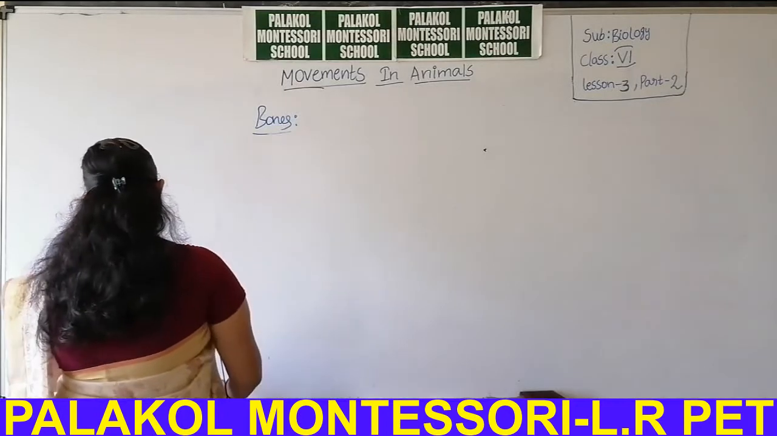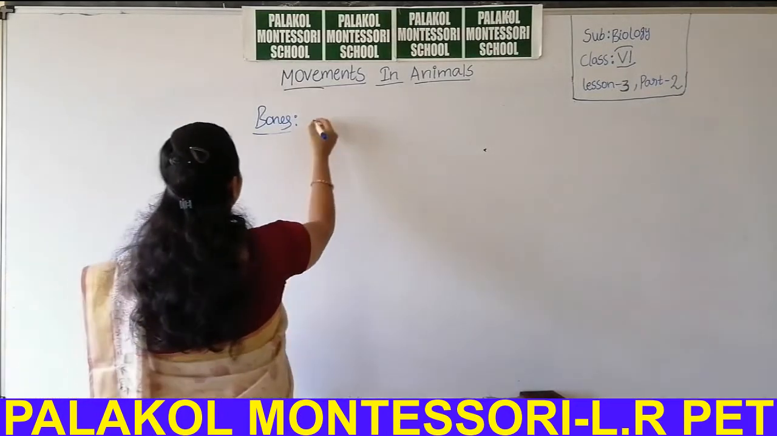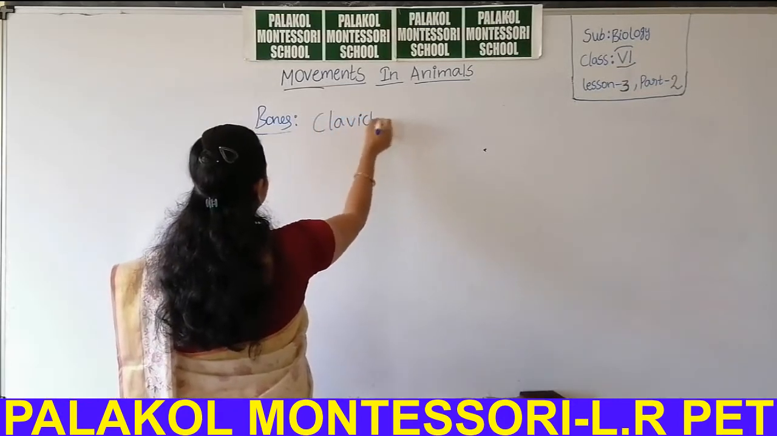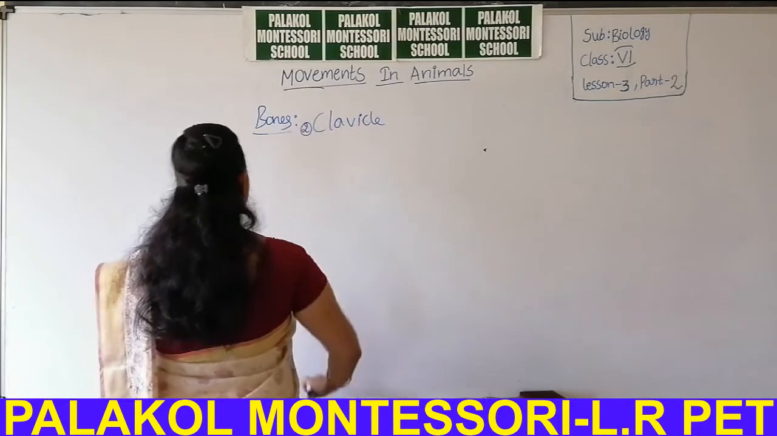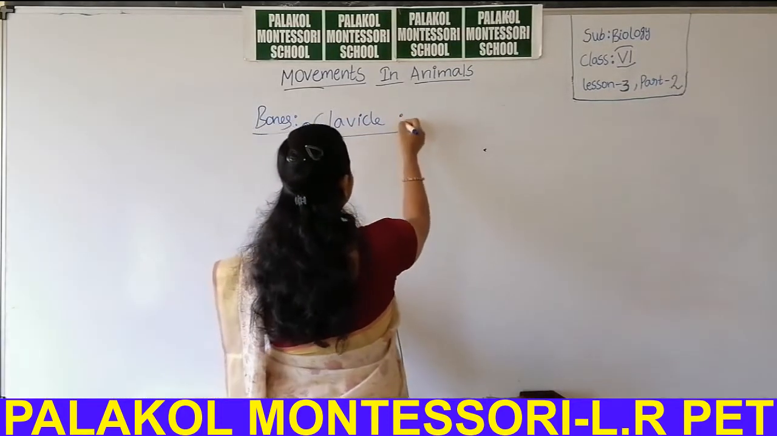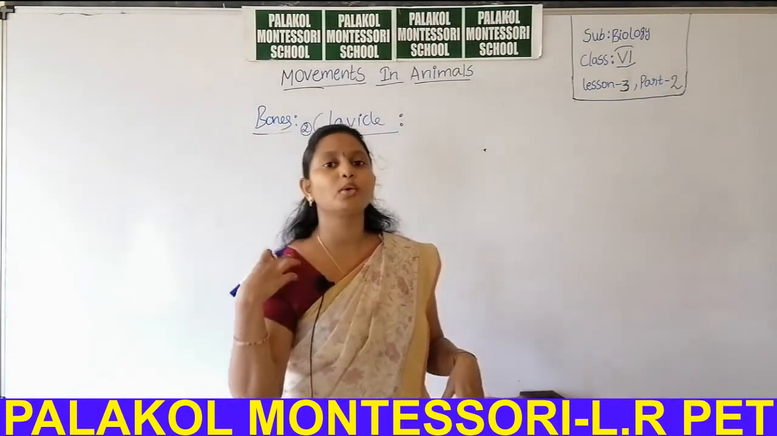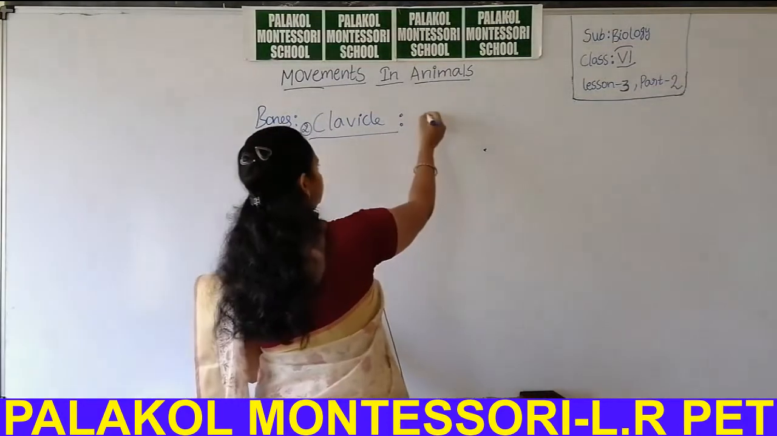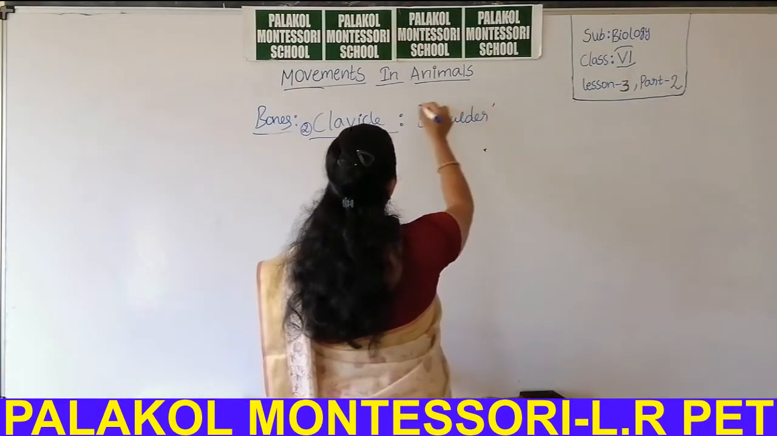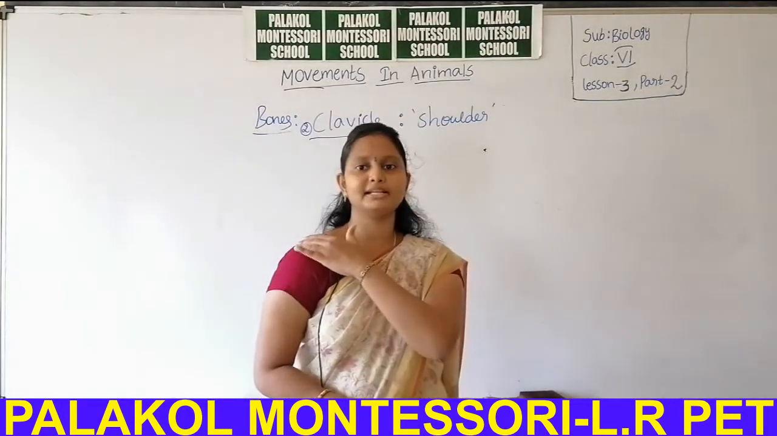Next, I want to discuss the clavicle. The clavicle is the second bone. Where is it present? At the region of the shoulder. At the region of the shoulder, we have the clavicle bone. For example, the clavicle is present here.